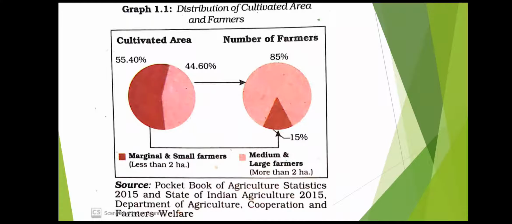This diagram shows that in India, 85% of farmers who are small and marginal, they hold only 44.6% of cultivated area. On the other hand, 15% of the large farmers, they are holding 55.4% of cultivated area.